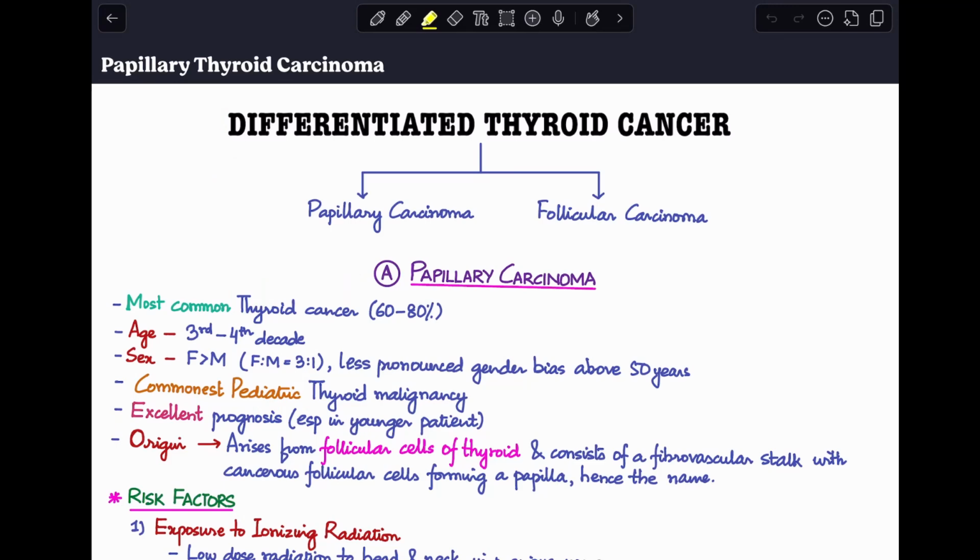Today, our topic of discussion is going to be about papillary carcinoma of thyroid.